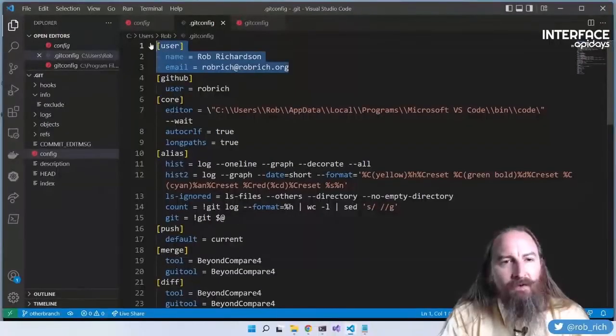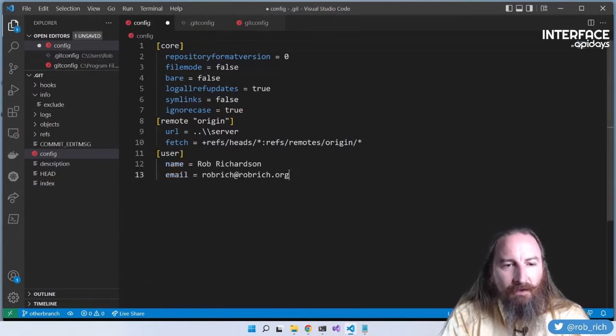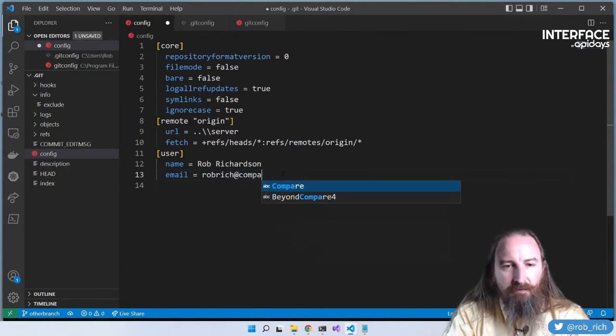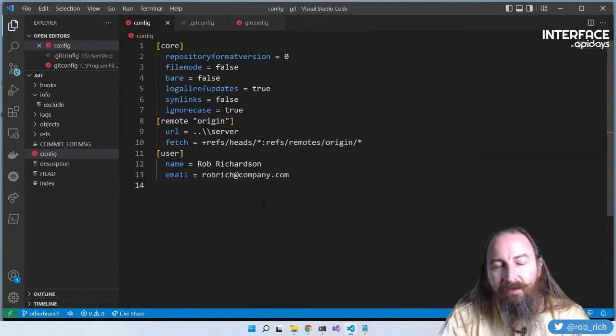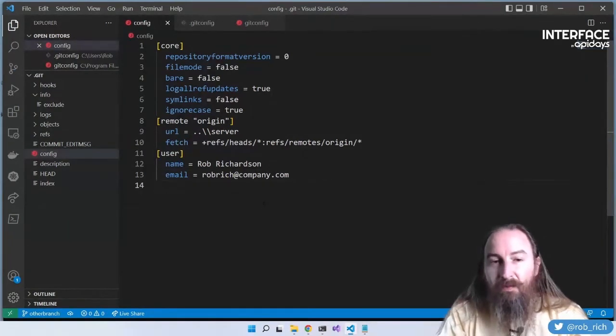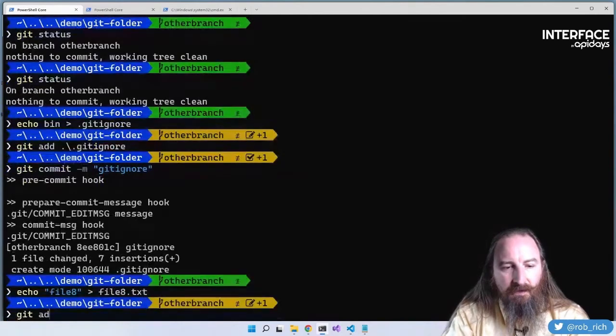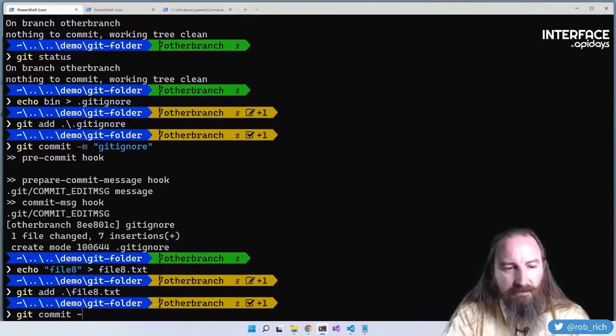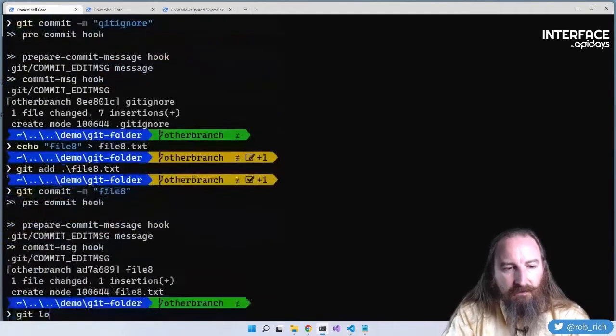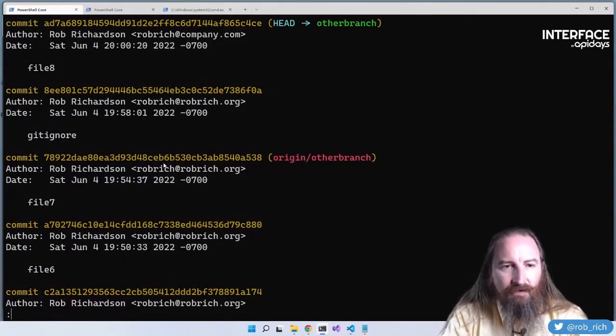Well, what if you want to, for example, have a business repository and not use your personal email? So I'll just set these settings in place, and I'll change this from robrich@robrich.org to robrich@company.com. Now, this repository, but only this repository, will use my business email. Echo file 8 to file 8.txt, git add file 8, git commit -m file 8, git log. We can see that my original ones didn't change, but my new one has the company email address instead.